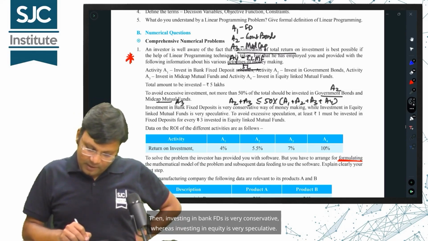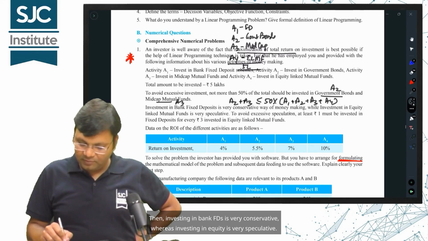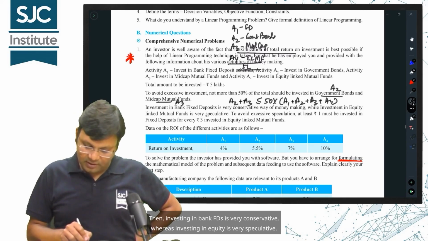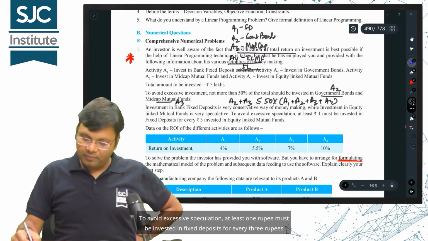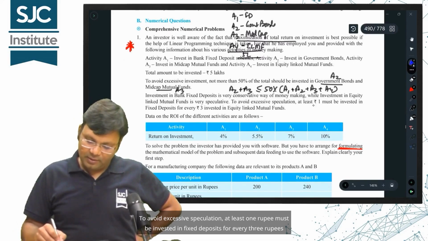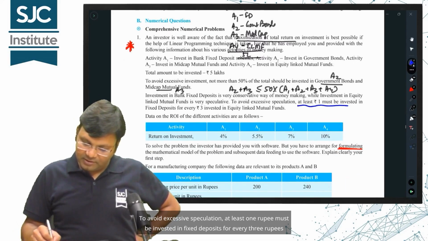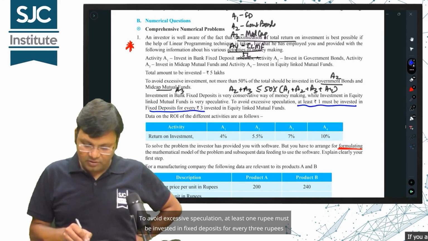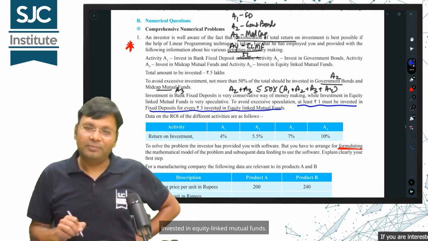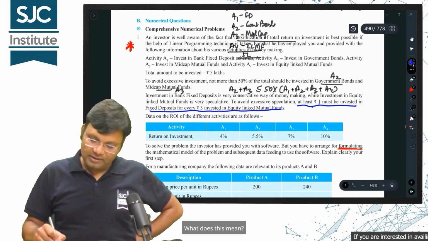Then, investing in bank FDs is very conservative, whereas investing in equity is very speculative. To avoid excessive speculation, at least 1 rupee must be invested in fixed deposits for every 3 rupees invested in equity-linked mutual funds. What does this mean?